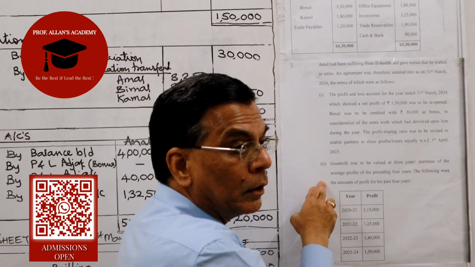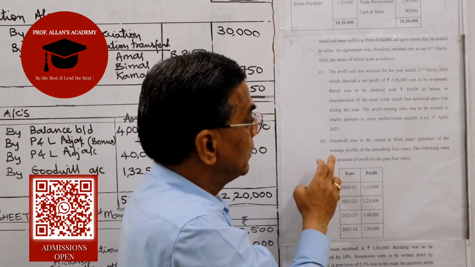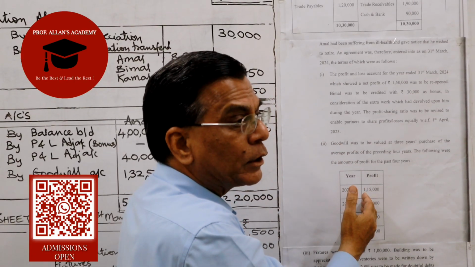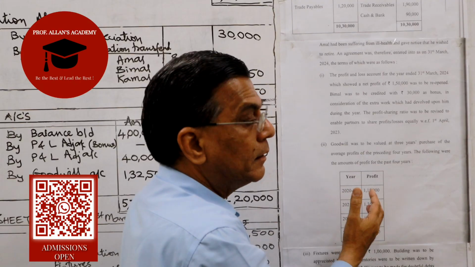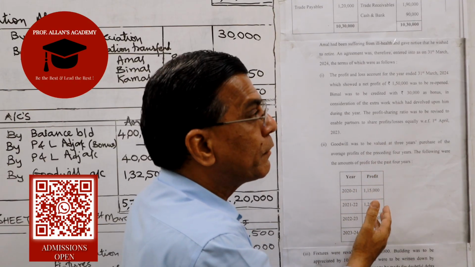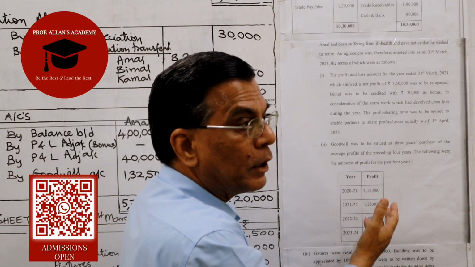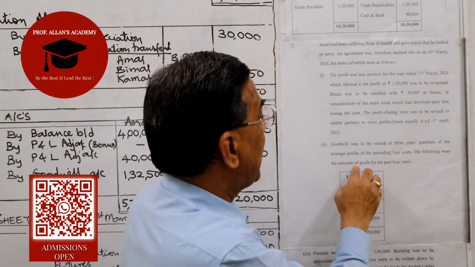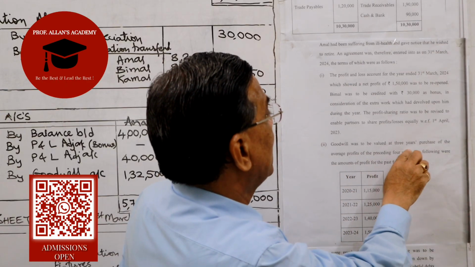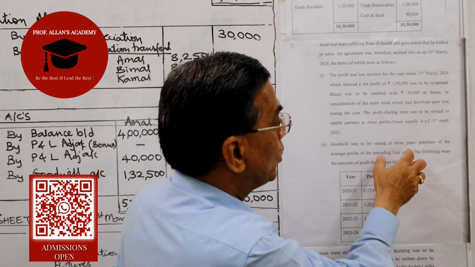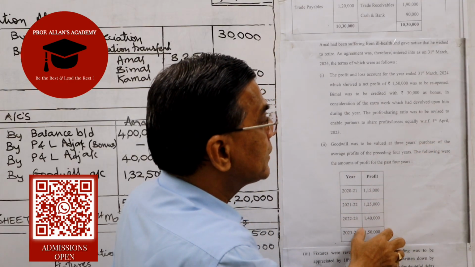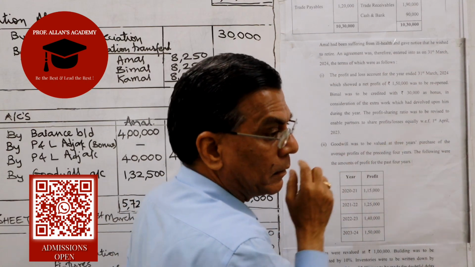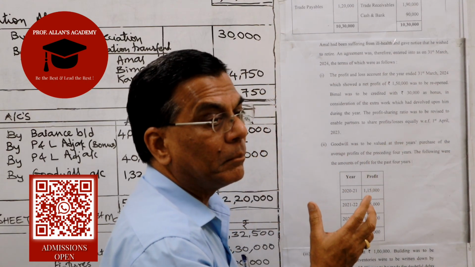Now when we move on to the second adjustment, that is related to goodwill. The goodwill calculations will have to be made. They are saying that you are supposed to take 4 years profits. You will remove the average and multiply it by how many years? 3 years purchase. So you take the profits of the 4 years, remove the average, and then multiply it by 3. We will get the goodwill of the firm.